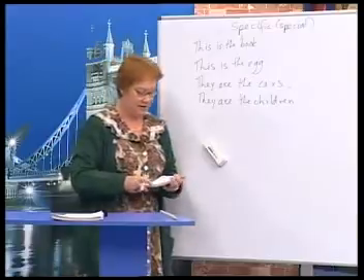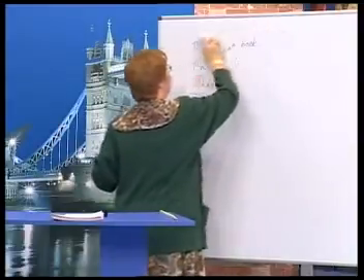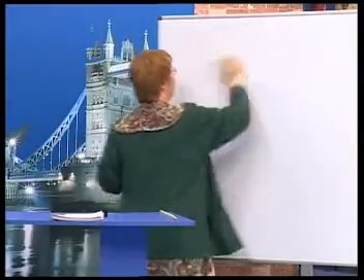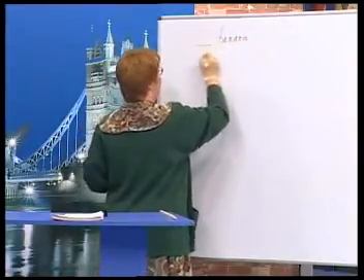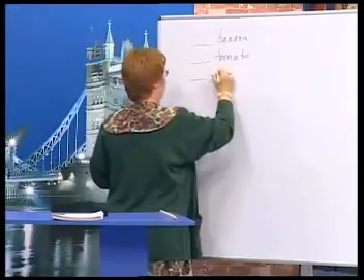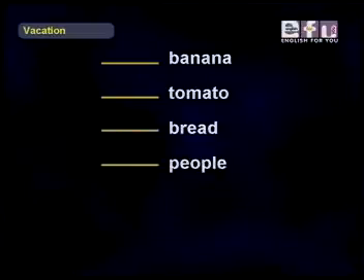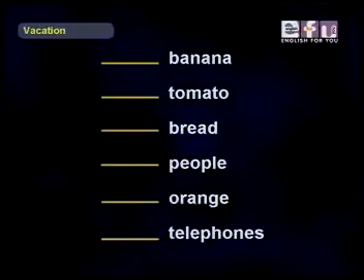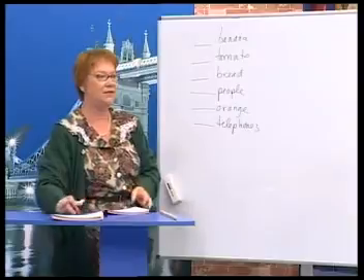Okay? Now, let's practice using a, an, or nothing with some words, and the assistants will help us. These are the words that we're going to use, and then they will tell us what goes before it, a, an, or nothing. So we have banana, tomato, bread, people, orange, and telephones. Now, let's do these one by one, and we'll start with Susan.